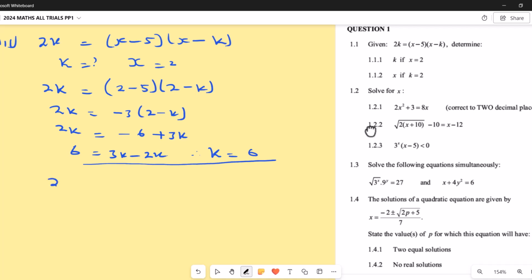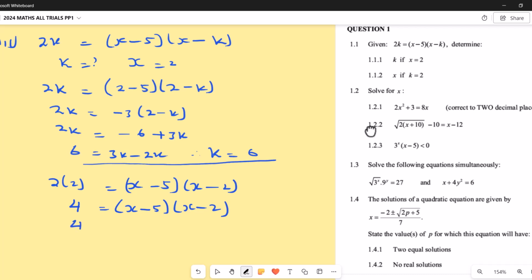And looking for x, it's going to be 2 times 2 equals to, I'm looking for x minus 5, then x minus k. But they said k is 2, so I'm going to say minus 2 here. What is 2 times 2? That's going to be 4 here. Now note guys that I have 4 equals to x minus 5, x minus 2. Now you see this 4 is not 0, so I cannot say that x minus 5 equals to 4 or x minus 2 equals to 4, because the 4 is not a 0, it only works for 0. So I must open brackets now.